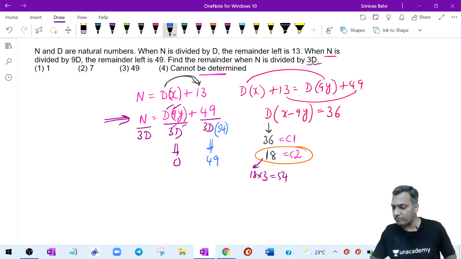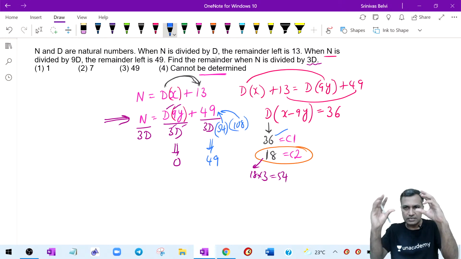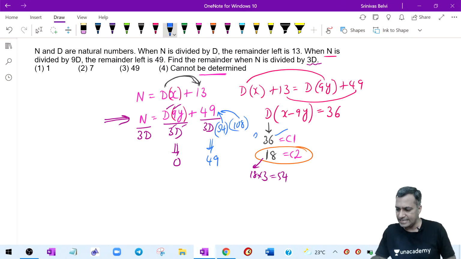Or you may say, hey, what if I take 36? 36 into 3, that would become 108. Doesn't matter. For 54 itself, I'm getting 49. For 108 also, I will get 49. The answer is consistent. Although D has two values, unlike one value earlier, still my answer is consistent. Therefore, I say that here my answer is 49.